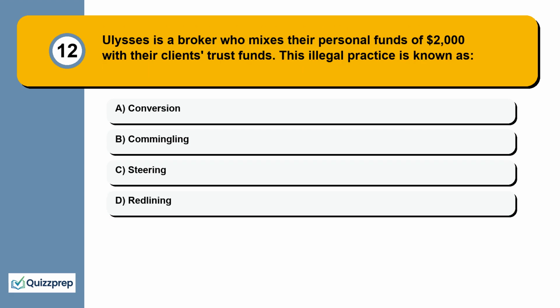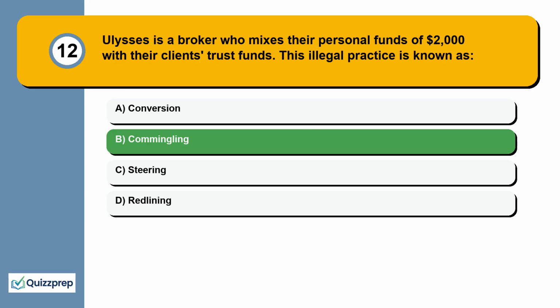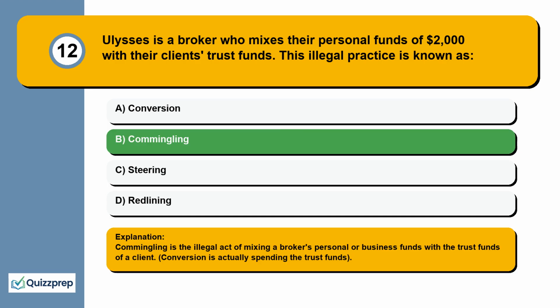Question 12. Ulysses is a broker who mixes their personal funds of $2,000 with their clients' trust funds. This illegal practice is known as conversion, commingling, steering, redlining. Commingling is the illegal act of mixing a broker's personal or business funds with the trust funds of a client. Conversion is actually spending the trust funds.